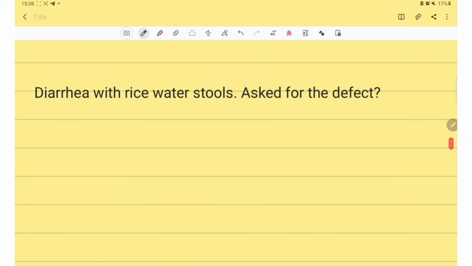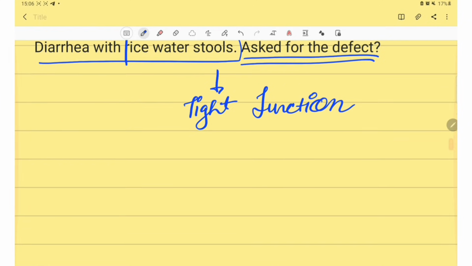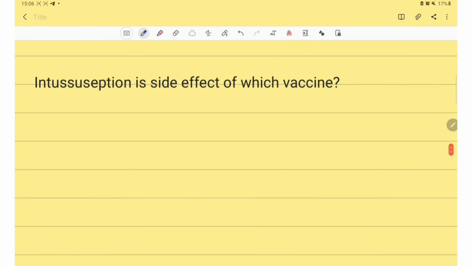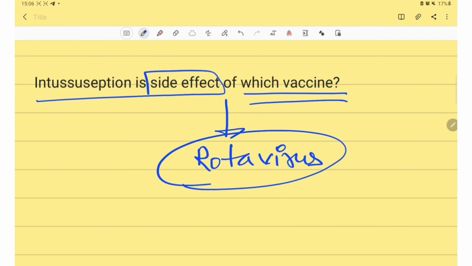And they ask about diarrhea with rice water stool and ask for the defect. So the defect is in tight junction. And intussusception is a side effect of which vaccine? So the answer for this question is rotavirus vaccine, which has a side effect of intussusception.